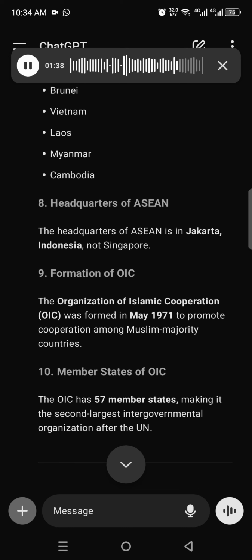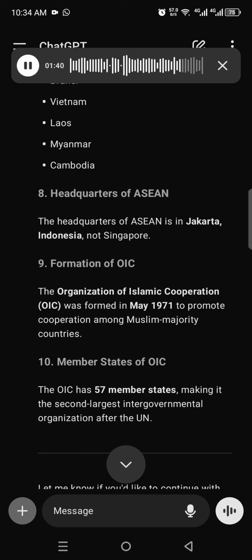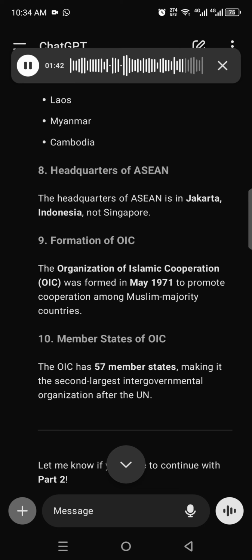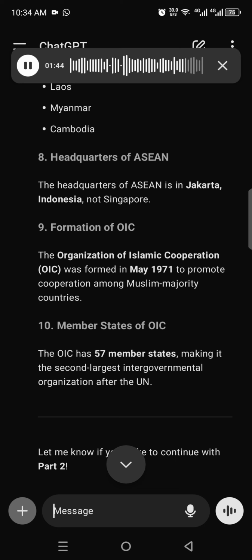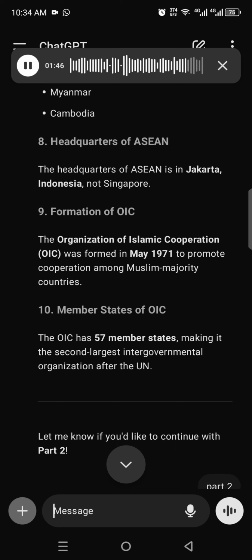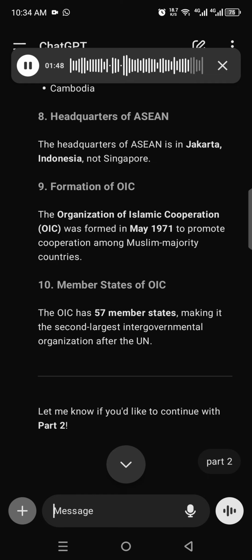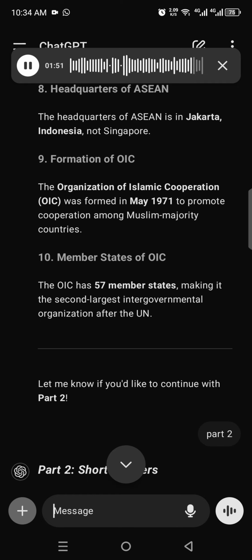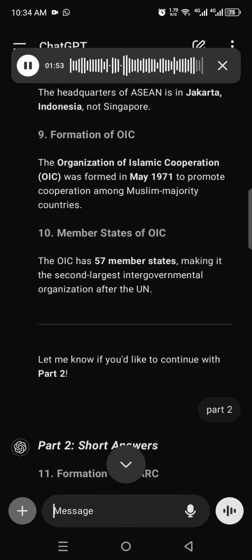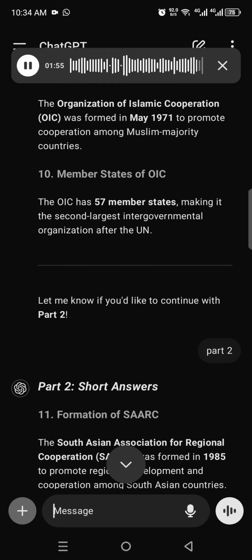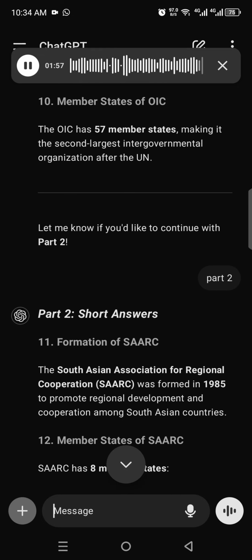9. Formation of OIC. The Organization of Islamic Cooperation, OIC, was formed in May 1971 to promote cooperation among Muslim-majority countries. 10. Member states of OIC. The OIC has 57 member states, making it the second largest intergovernmental organization after the UN.